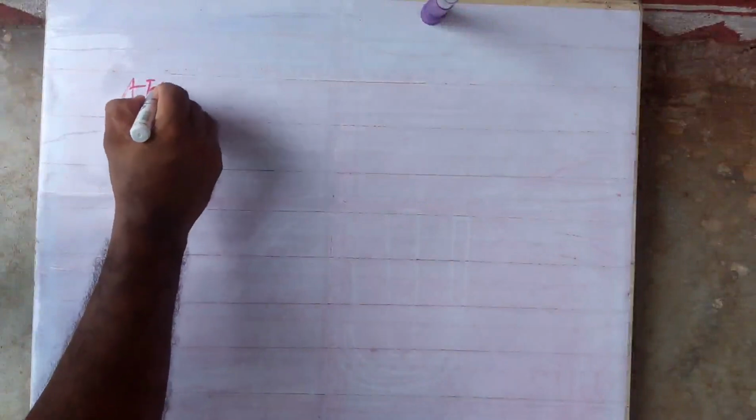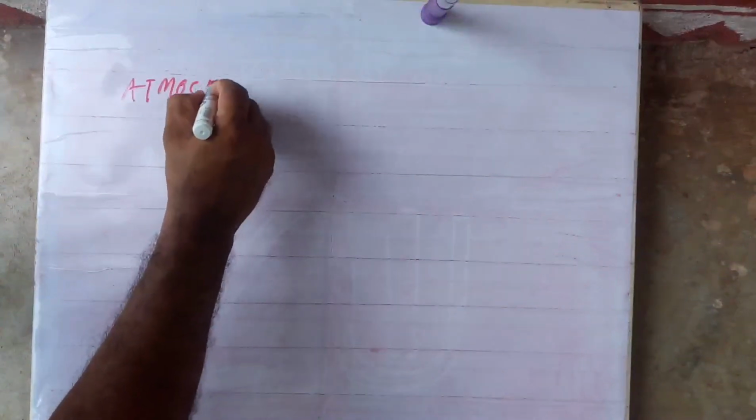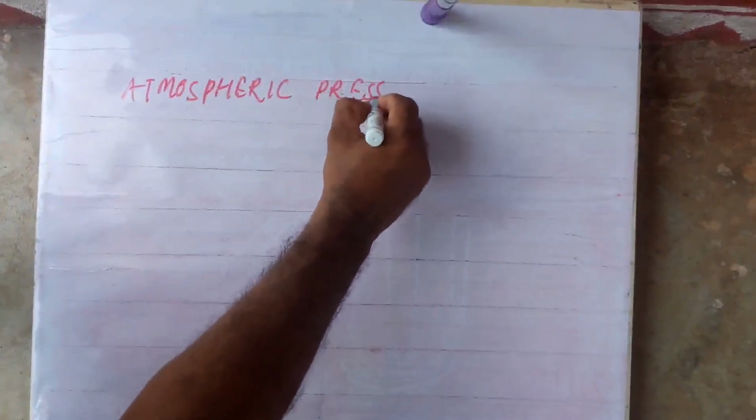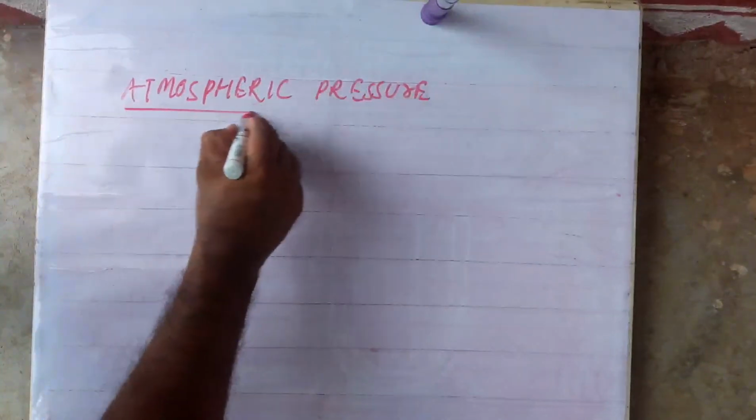Now the concept is atmospheric pressure. Listen, like solids and liquids, gases also exert pressure. Yes or no? How to know gases exert pressure? Very simple experiment. Take a balloon, blow air inside it, and it expands. This shows that the atmosphere also exerts pressure.